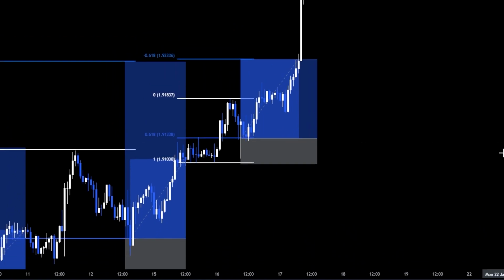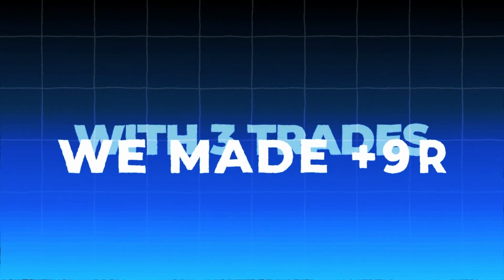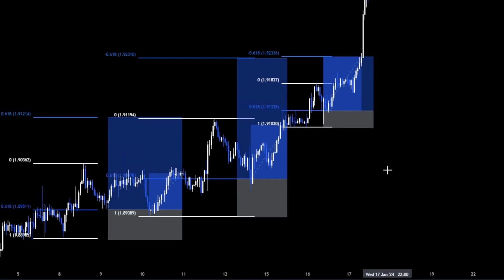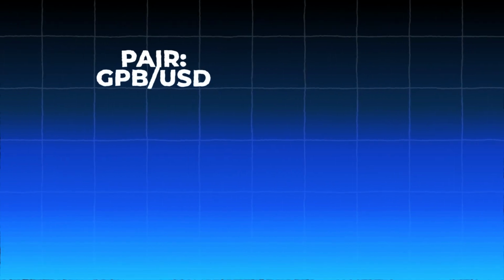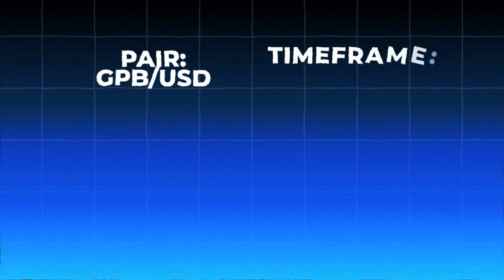So as we can see, we got two 3R wins with this very simple strategy. We had no drawdowns at all. So now let's see the backtesting results on 100 trades. The pair that I used was GBP USD. The time frame was the 5-minute time frame.